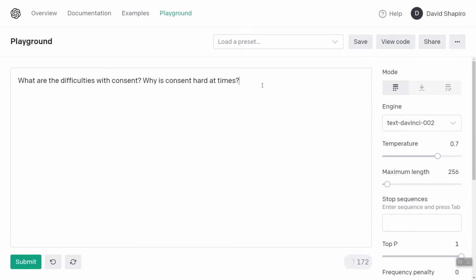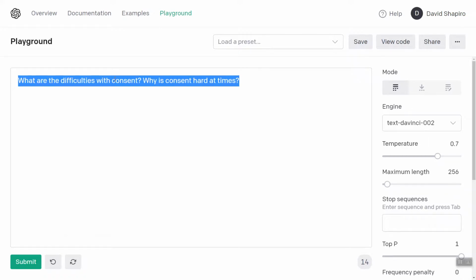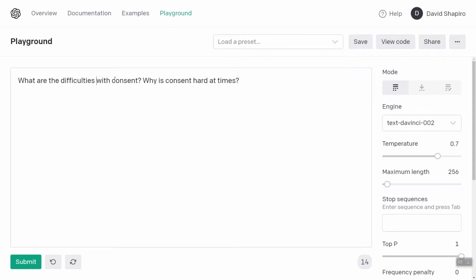That's not what I meant. Let's see. Let's start by just defining consent. Or let's say with consent between, at work.